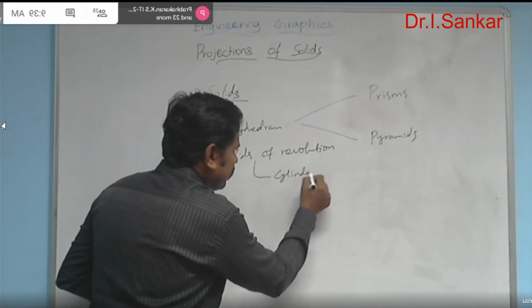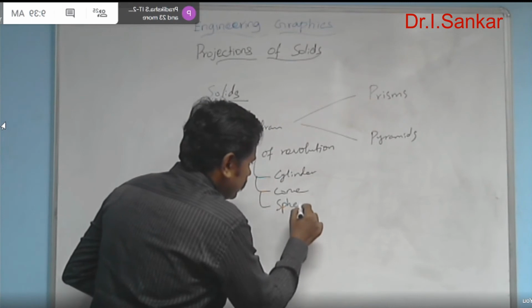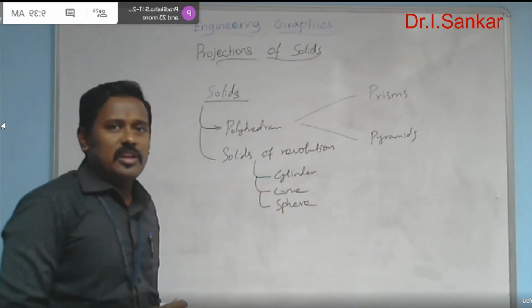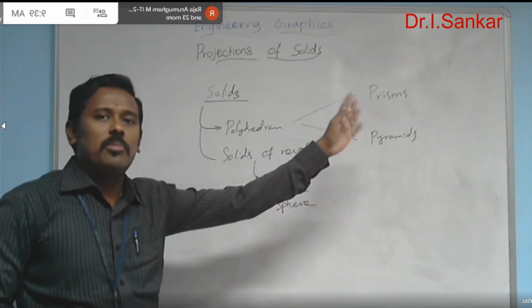And the solids of revolution have a very minimum number of partitions only: cylinder, cone, sphere. These three variants only are there in the case of solids of revolution, but in the case of pyramids and prisms we can have a number of varieties.